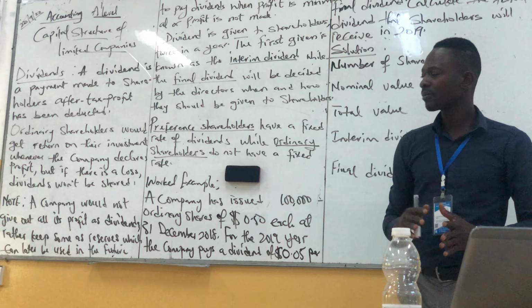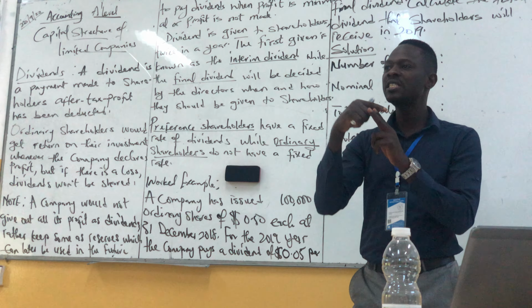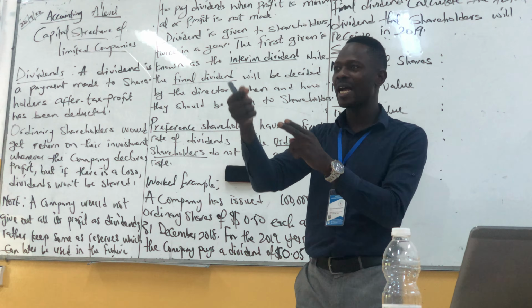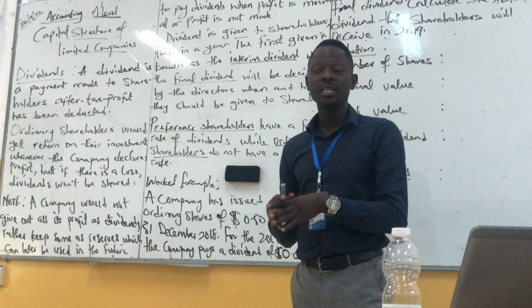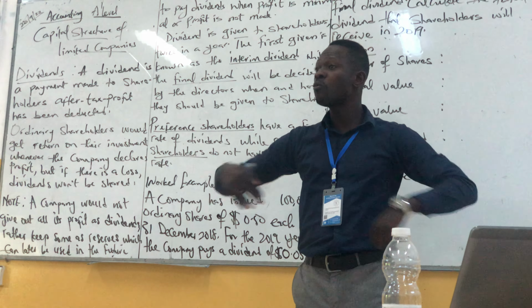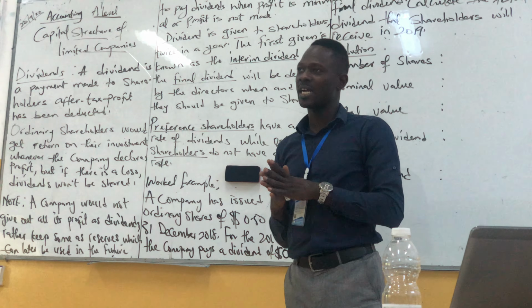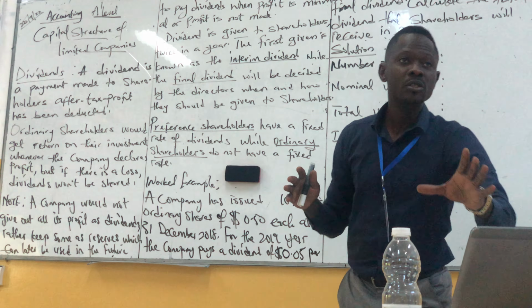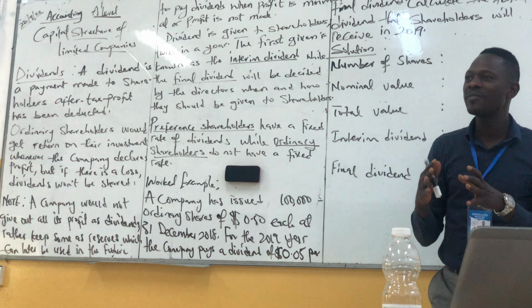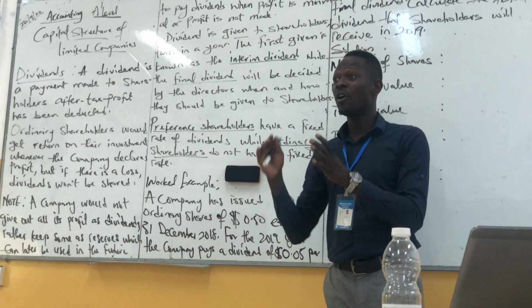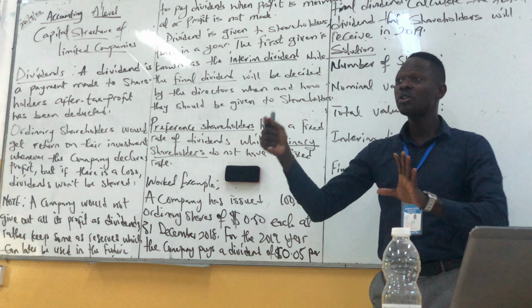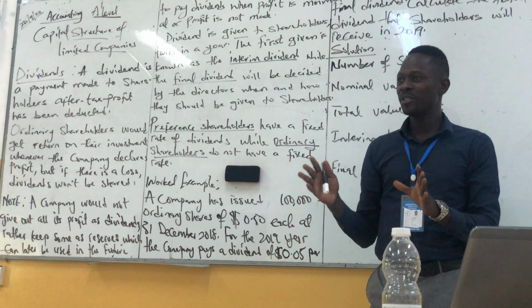Is it clear? So for the dividends, we have the preference shareholders and the ordinary shareholders. The ordinary shareholders are basically the owners of the company. The preference shareholders are individuals who have bought shares in that company. For the ordinary shareholders, they don't have a fixed rate of dividends, unlike the preference shareholders. The preference shareholders have a fixed rate of dividends because they are not the owners of the business. They are investors into the business. So they don't care about what happens with the company. Do you get the point here?